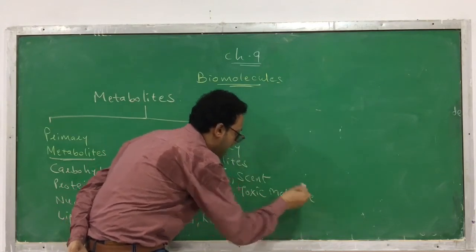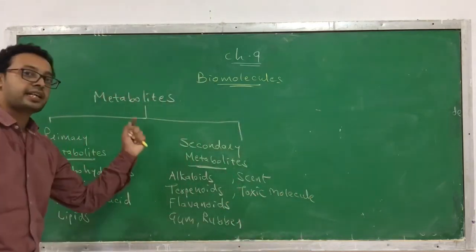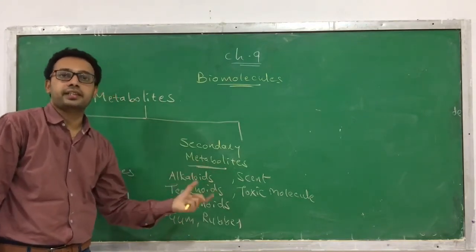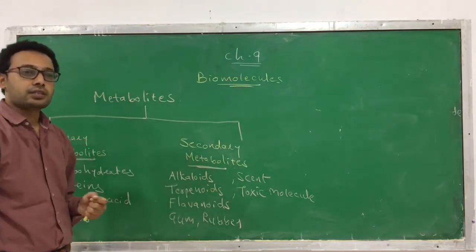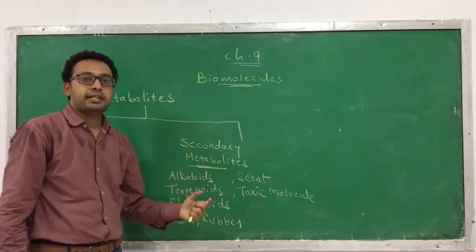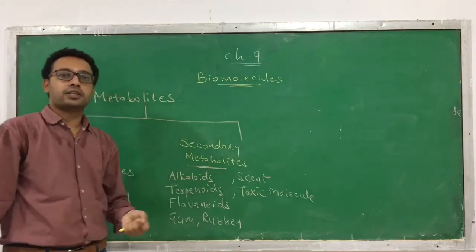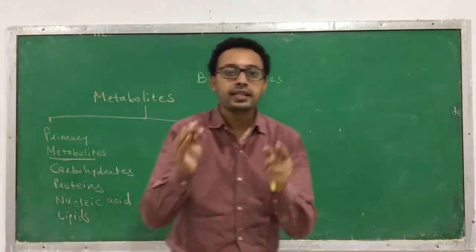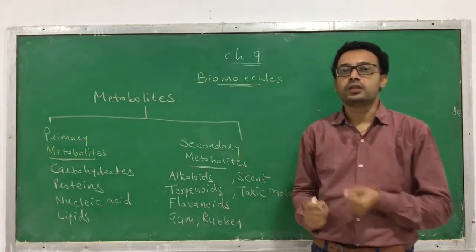These all are the secondary metabolites. These secondary metabolites are also produced by a living organism, but the function of these secondary metabolites is still unknown to us.